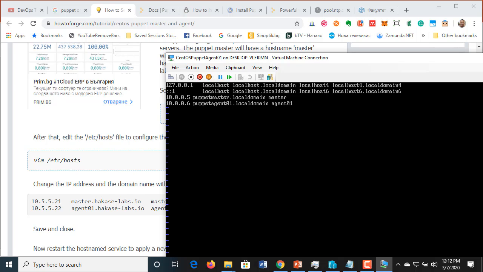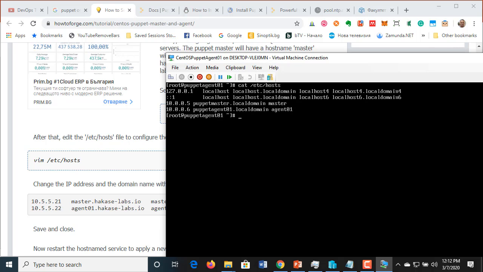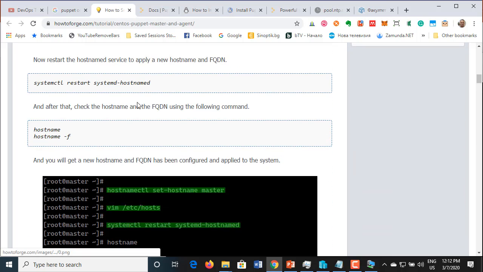Okay, Ctrl+C, colon wq. Clear. Okay, that's done. I can even see hosts, cat /etc/hosts, and here we go. We have it. This is done. Now let's continue. Save and close.